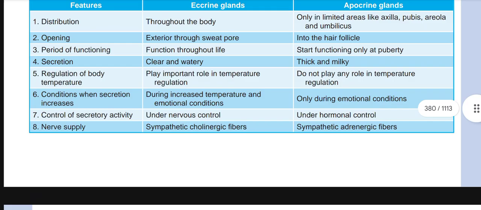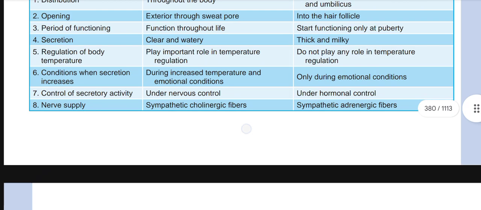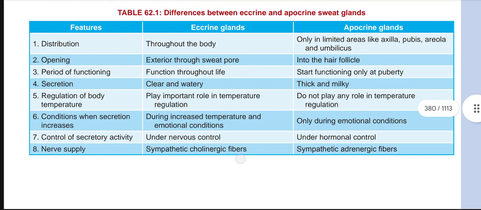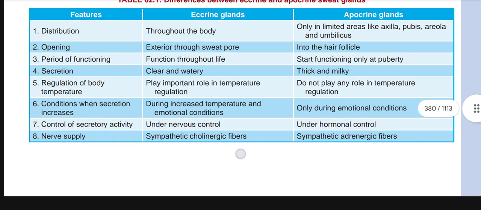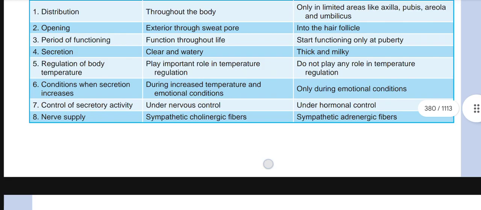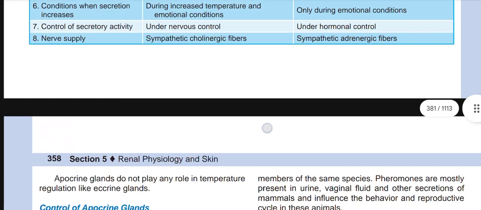Now, condition when secretion increases. During increased temperature and emotional condition, it is eccrine, and only during emotional condition, it is apocrine. Control of the secretory activity: it is under nervous control in eccrine, and under hormonal control in apocrine. Nerve supply: in case of eccrine, it is sympathetic cholinergic fibers, and apocrine is supplied by sympathetic adrenergic fibers.